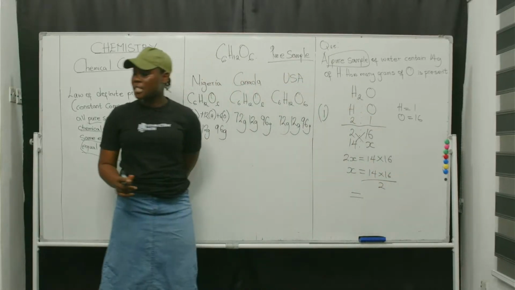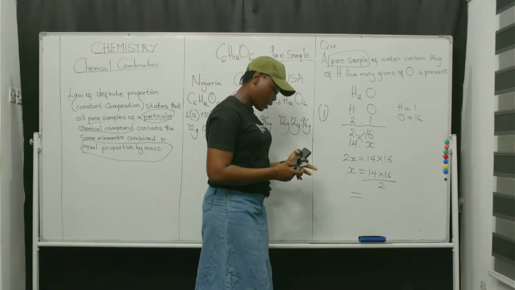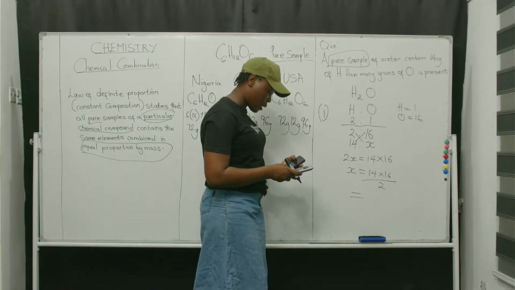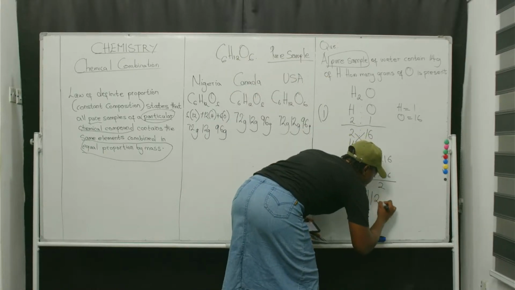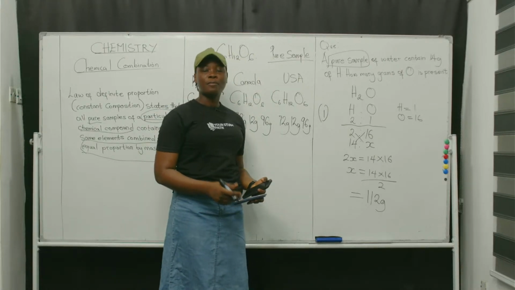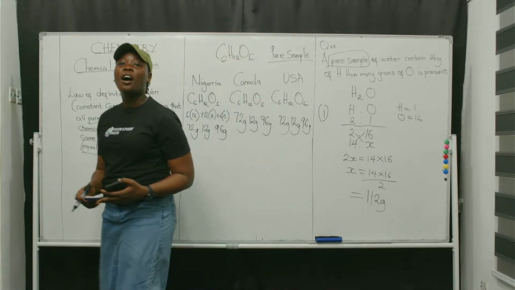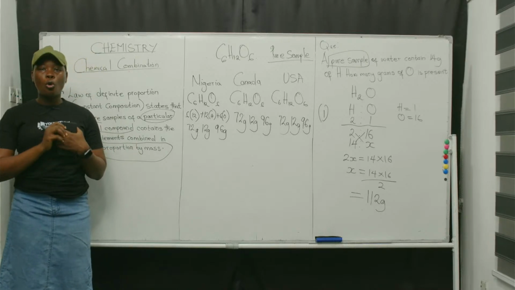14 times 16 divided by 2. Let's calculate that. That should give us 112 grams. Let's move on to another law, and let's consider the law of multiple proportion.